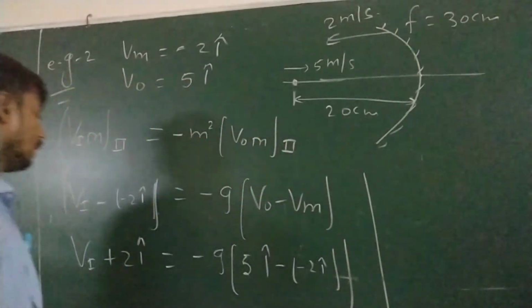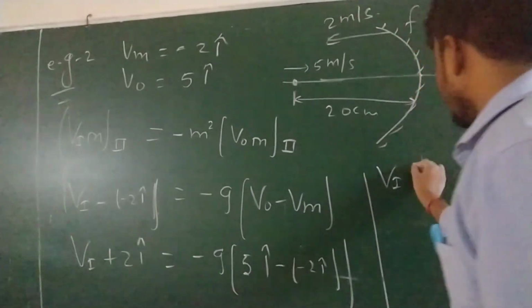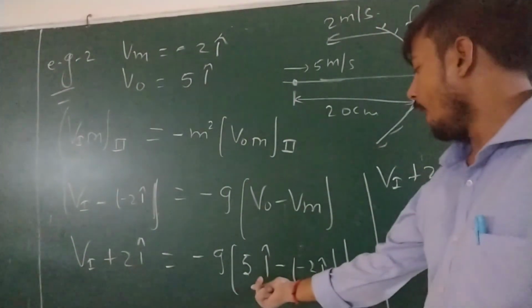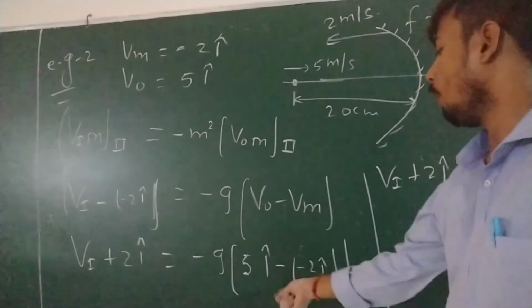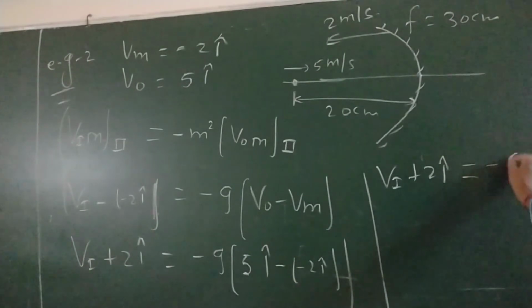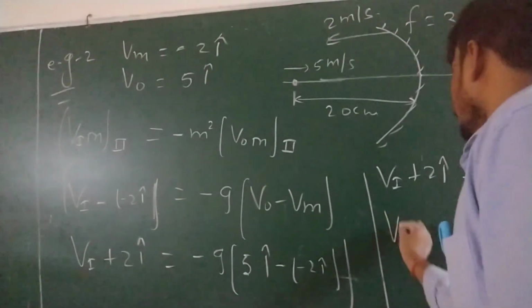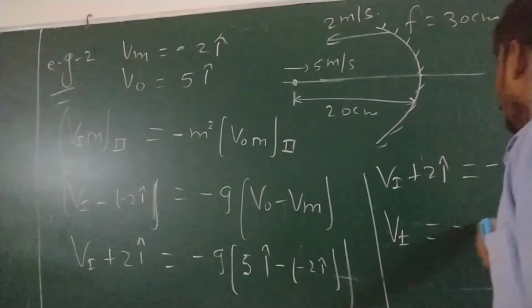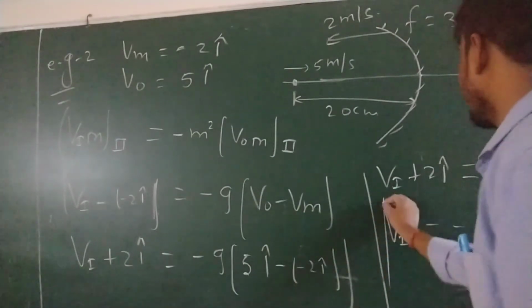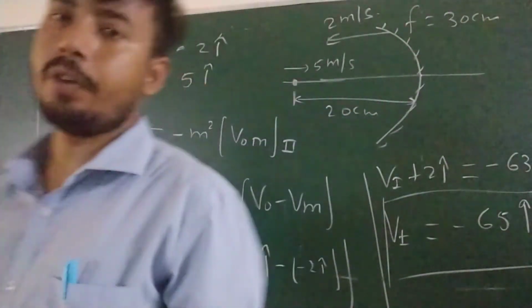So just solve all these things. Velocity of image plus 2 I cap is equal to 5 I cap plus 2 I cap, 7 I cap, 7 I cap into 9. So this becomes minus 63 I cap. This will go this side. So velocity of image becomes minus 65 I cap. So this is the velocity of image with respect to ground frame.